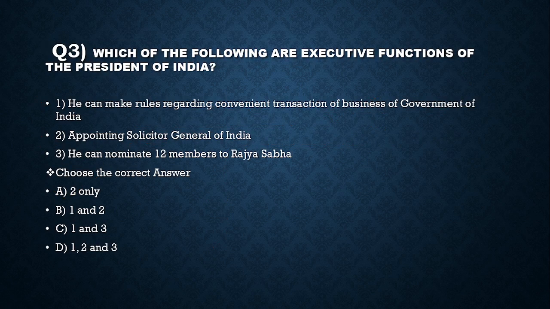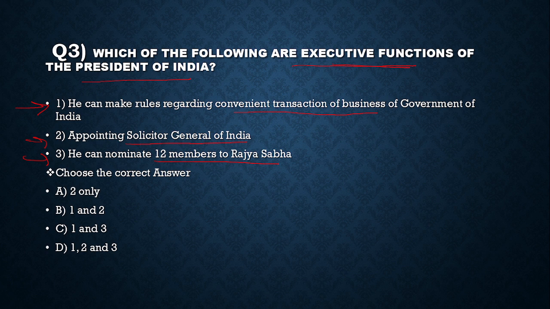Question number 3. Which among the following are executive functions of the President? Here it is asked about the executive function of the President of India. Statement 1. He can make rules regarding convenient transaction of business of Government of India. Statement 2. Appointing Solicitor General of India. Statement 3. He can nominate 12 members to Rajya Sabha. See the first statement. He can make rules regarding convenient transaction of business of Government of India.